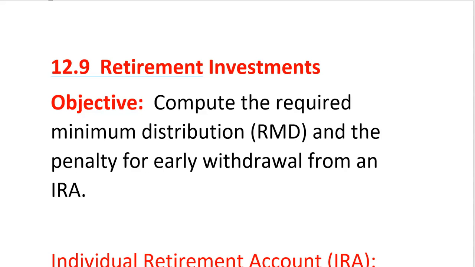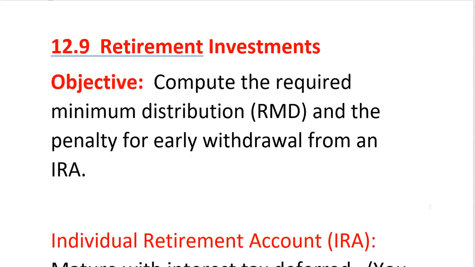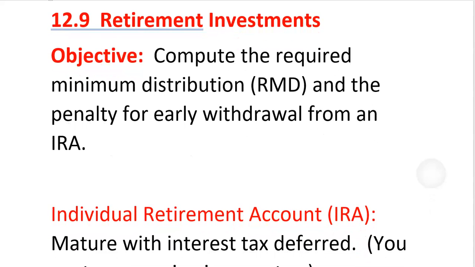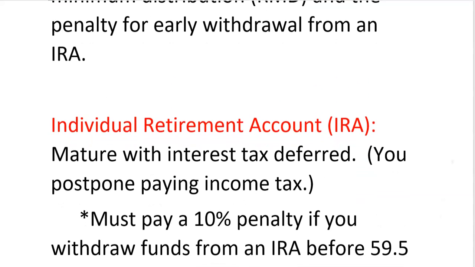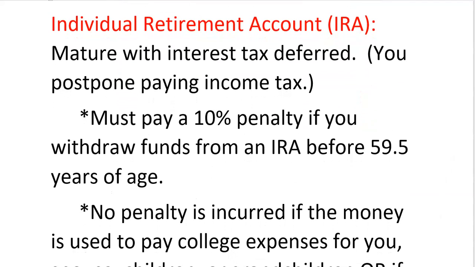12.9, retirement investments. We're going to compute the required minimum distribution, RMD, and the penalty for early withdrawal from an IRA. Okay, so an IRA, make sure you know what the letters stand for. It is a question on the test. Individual Retirement Account, IRA. It matures with interest that is tax deferred. For income tax, you can postpone paying the tax for it. That's what tax deferred means.